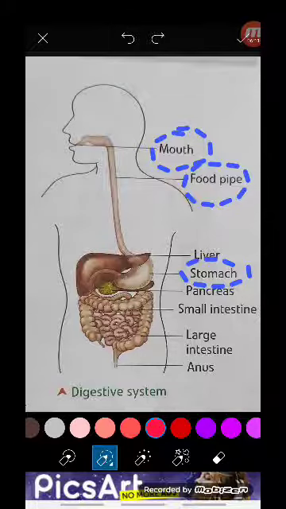Toes means the fingers which are present on your feet. Okay, so this blood reaches with the food. Food means the nutrient to all the parts of our body.